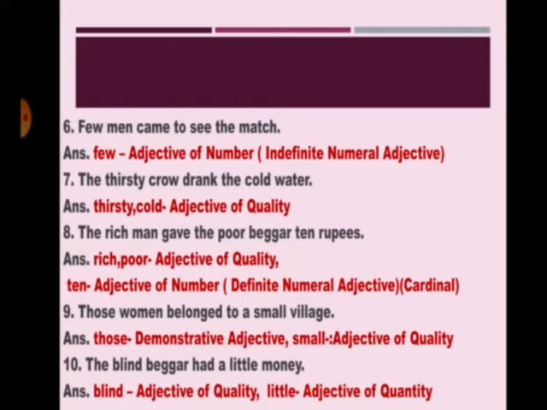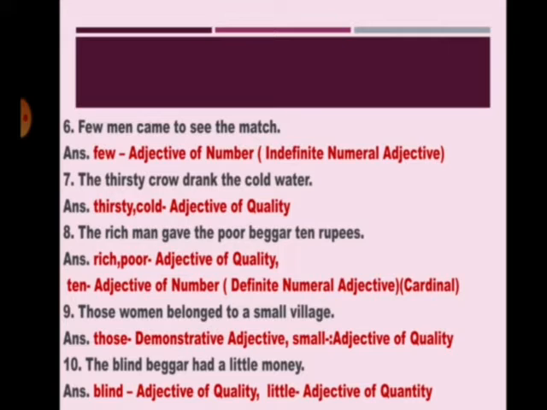Seventh, the thirsty crow drank the cold water. What kind of crow drank the water? Thirsty crow. Cold water. So here thirsty and cold both are adjectives of quality. Eighth, the rich man gave the poor beggar 10 rupees. What kind of man gave what kind of beggar 10 rupees? Rich man and poor beggar. So here rich and poor, what is it? Adjective of quality, because it tells us about the quality of a man as well as a beggar.